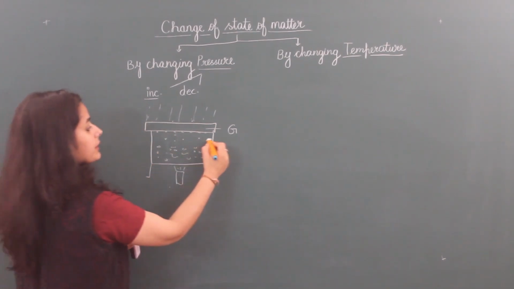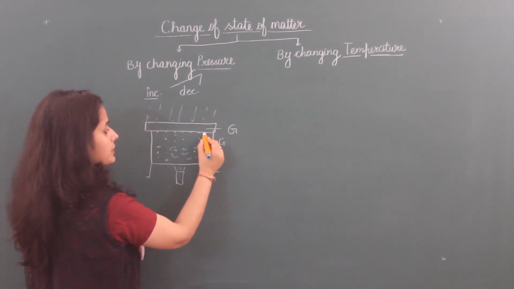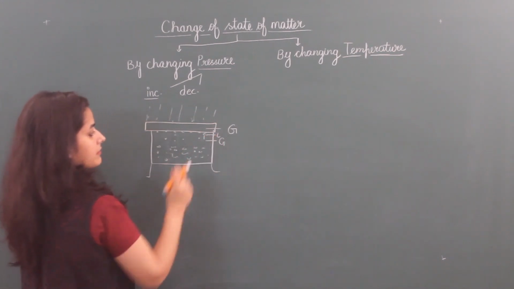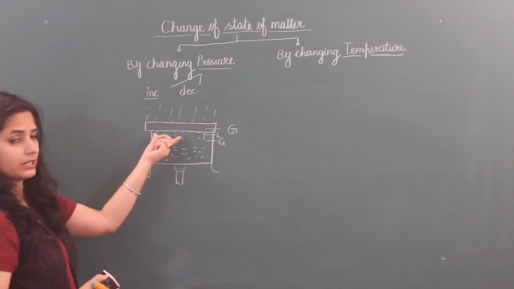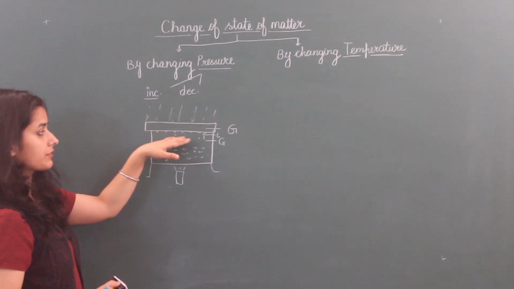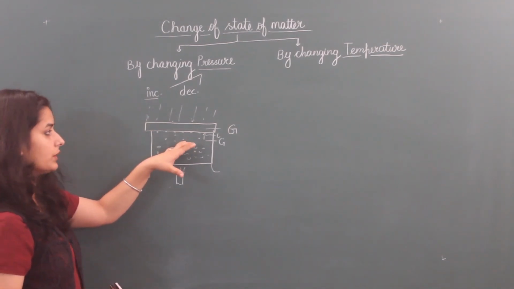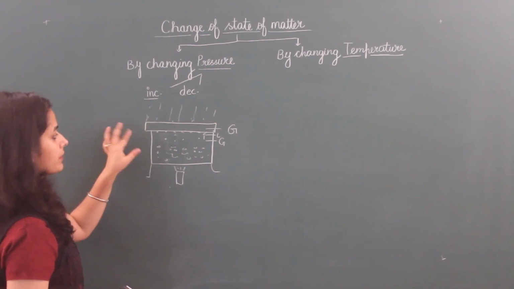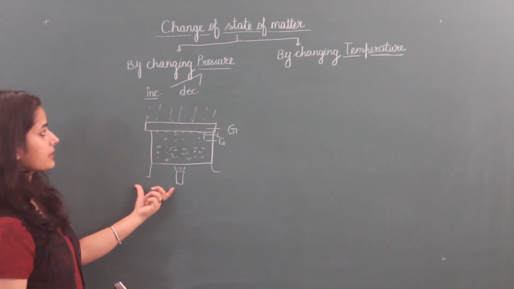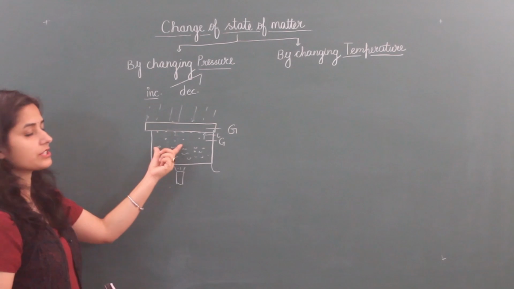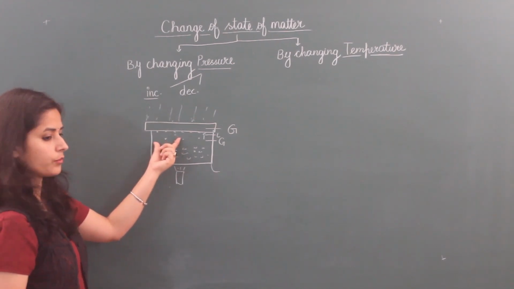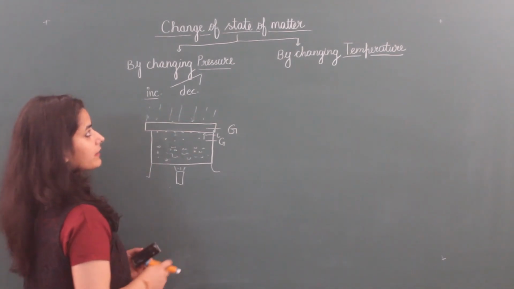How did it happen? This gas converts into liquid state when we put a cover on it. The cover increases pressure on these gas molecules. So in daily life, in our home, by increasing pressure we change the state of matter.